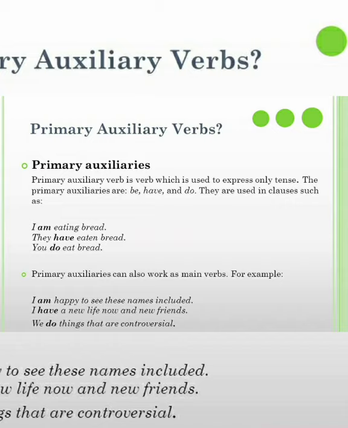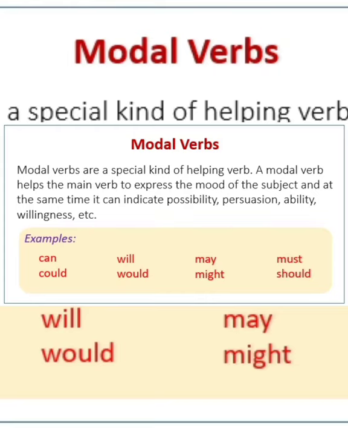Dear friends, a modal auxiliary is a verb that expresses a mood or manner in which the action is done. In other words, we can say that modal auxiliaries express possibilities, abilities, permission, or obligation. These are known as modal auxiliaries. Here you can see modal auxiliary verbs and primary auxiliary verbs.